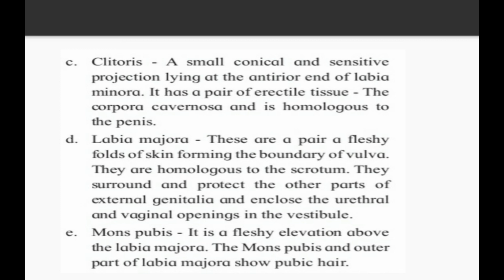After that, the fourth portion is the labia majora. These are a pair of fleshy folds of skin forming the boundaries of the vulva. They are homologous to the scrotum. In the male reproductive system, there is a scrotum which holds the testes. In the female reproductive system, there are labia majora which are homologous to the scrotum. They surround and protect the other parts of the external genitalia and enclose the urethral and vaginal openings of the vestibule. The last portion of external genitalia is the mons pubis. It is a fleshy elevation above the labia majora. The mons pubis and outer part of the labia majora show pubic hair.